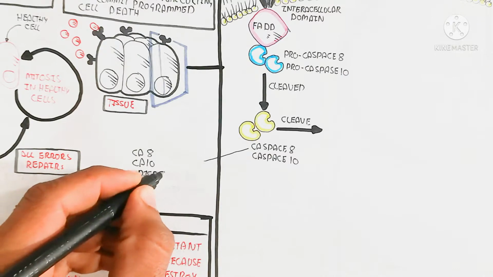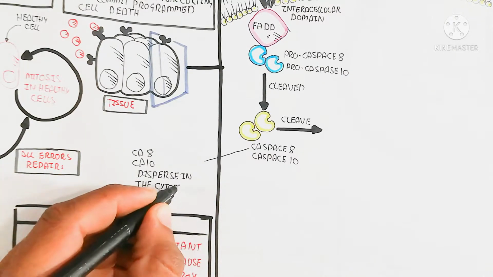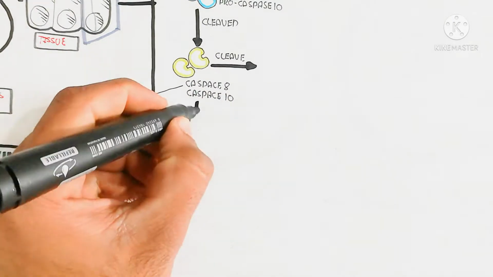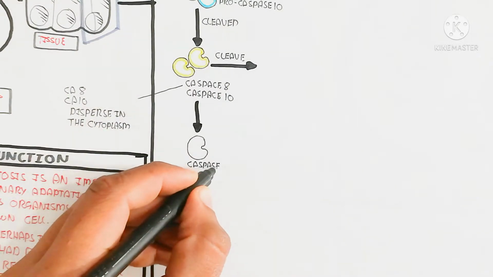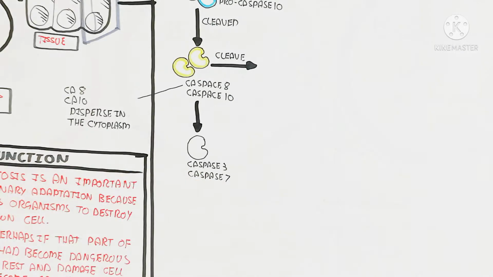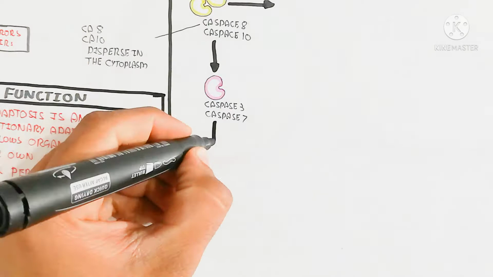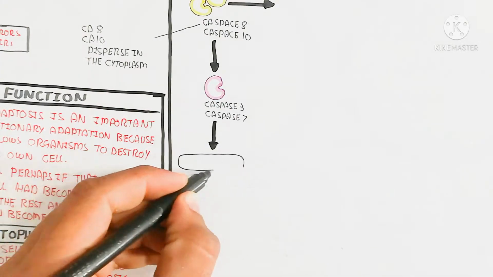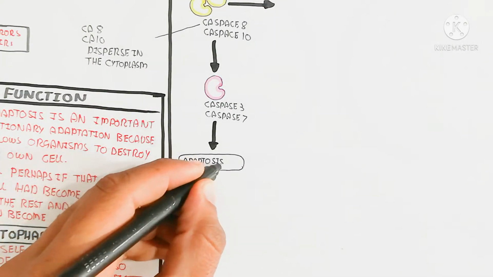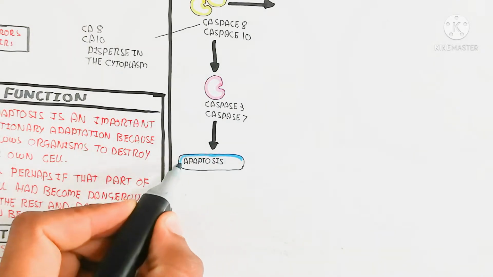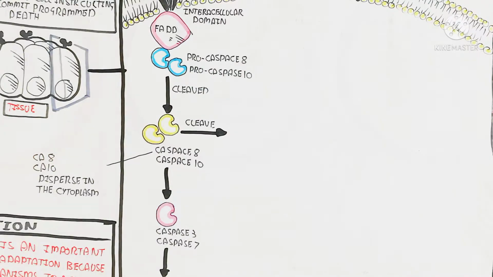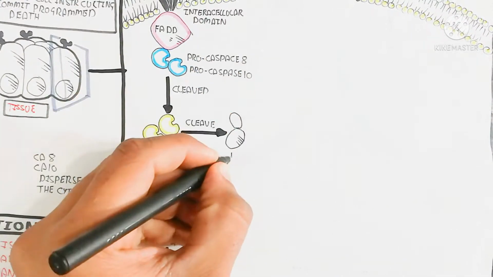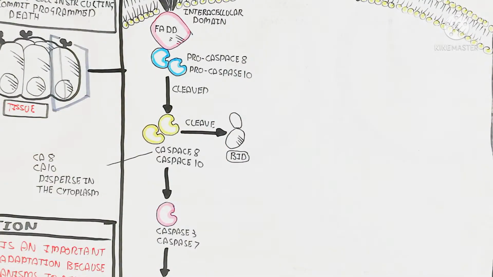So BID is inactive. Here, caspase 8 and caspase 10 phosphorylate caspase 3 and caspase 7. This phosphorylation occurs throughout this pathway, and caspase 3 and caspase 7 are also important for apoptosis, so remember that. This was the extrinsic pathway, while the intrinsic pathway we will discuss now.